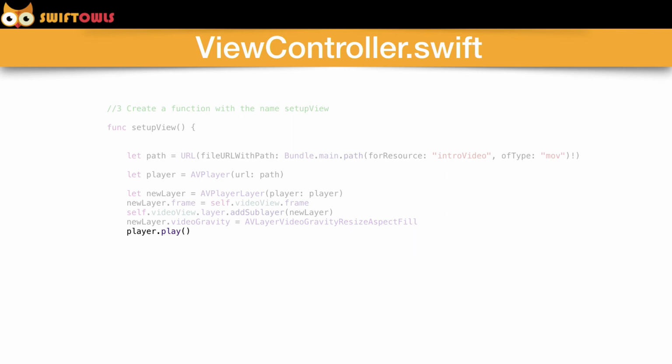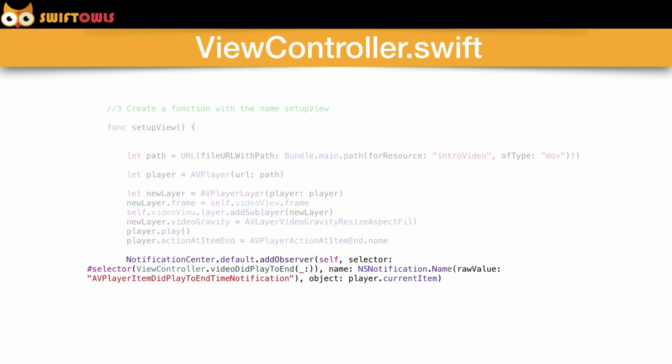Now what we want to do is play the video. So we're going to say player.play, and that's going to play the video. Alright, so what we're doing right here is we're saying player.actionAtItemEnd. So what's going to happen at the end of the video? Well, AVPlayer.ActionAtItemEnd.none is what we're going to select.